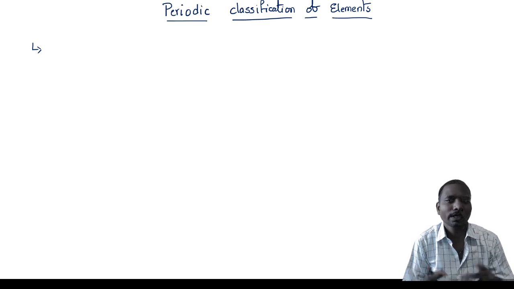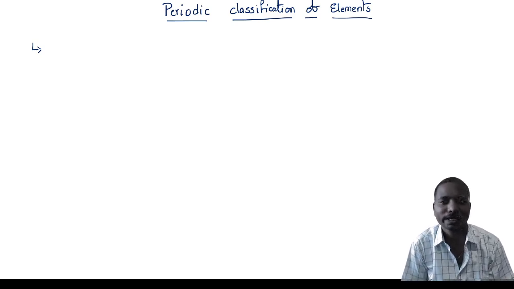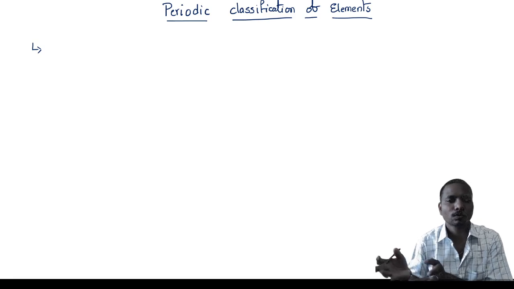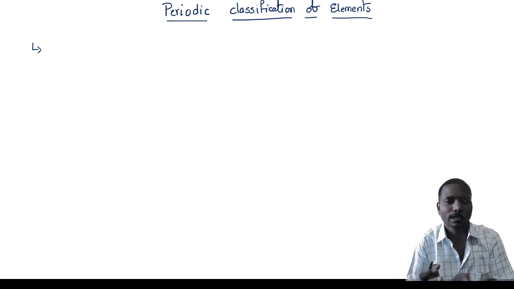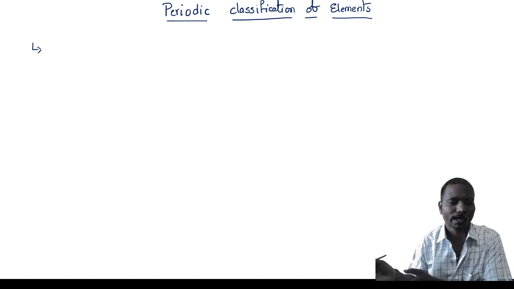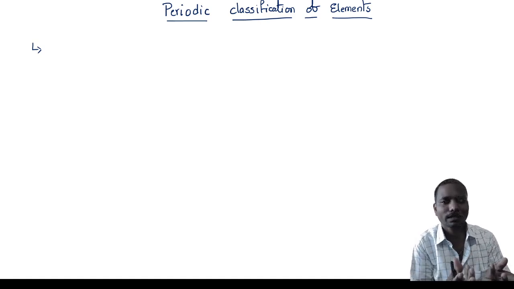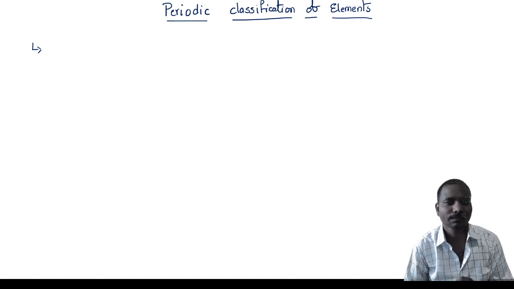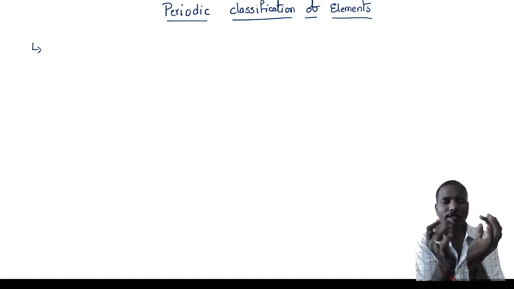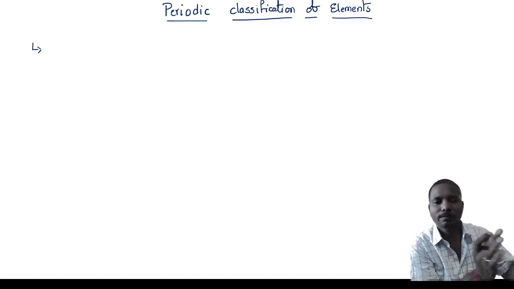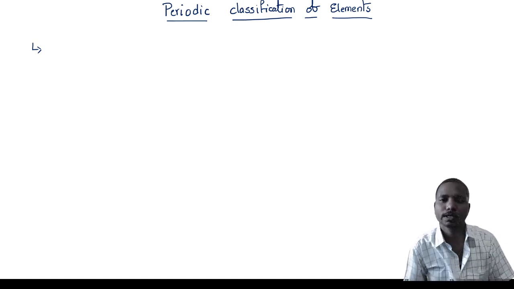For example, in India also, it is classified into so many states. For example, Tamil Nadu, where they speak Tamil; Karnataka, Kannada; Kerala, Malayalam. Like that, India is classified into different states based on language. In the same way, we have to classify the elements based on their similarities. Elements having similarity, we group them together.